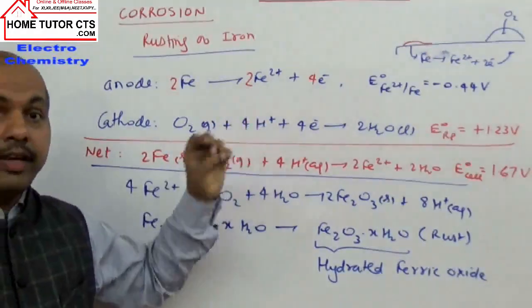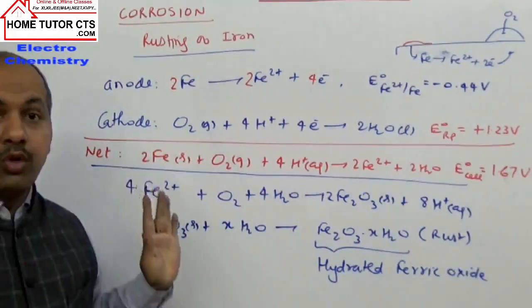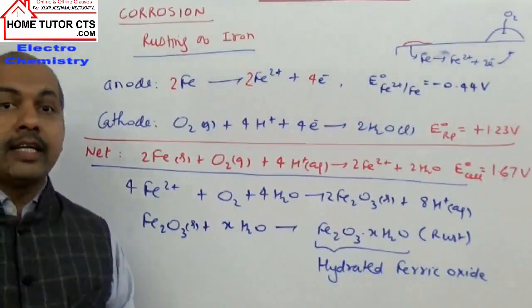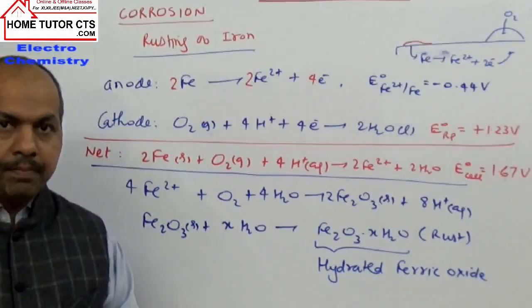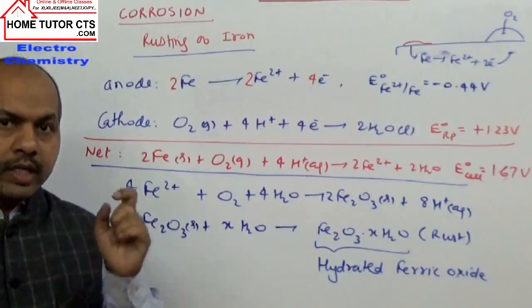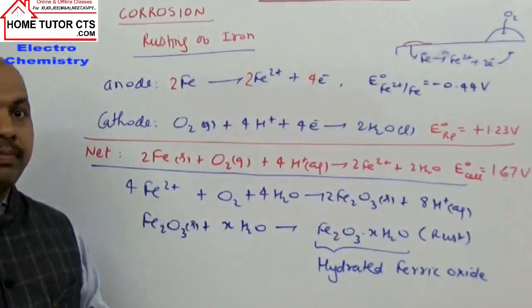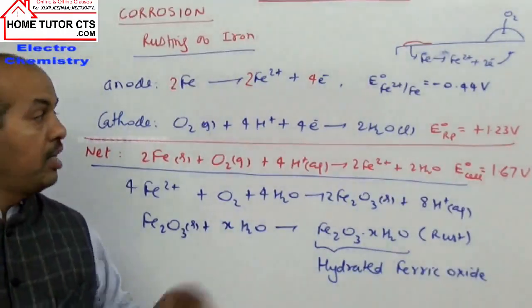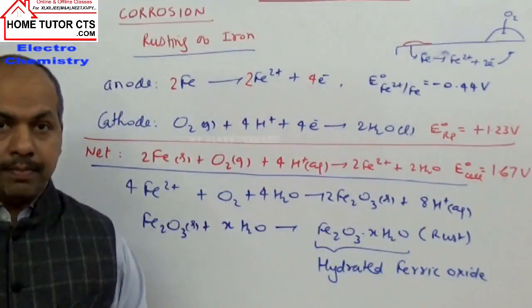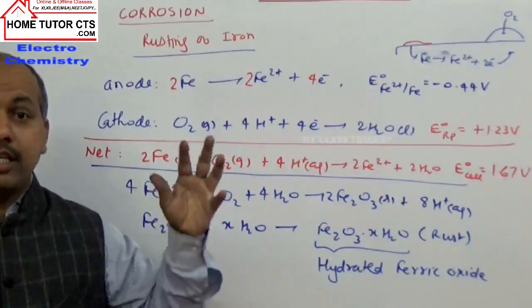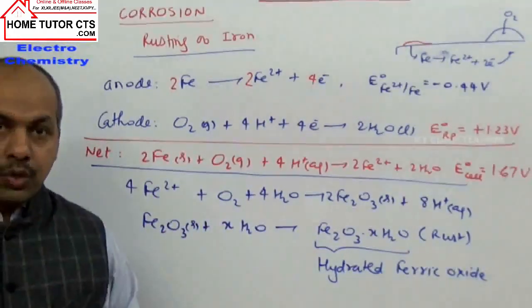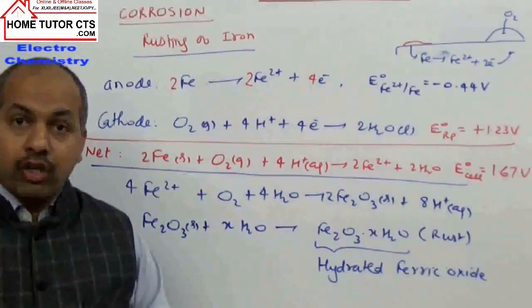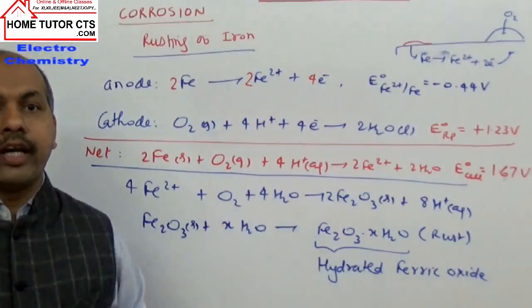Hydrogen ions will help in the reduction of O2 gas. So what happens at higher pH values, in a basic medium? In basic medium conditions or higher pH values, we don't have available hydrogen. The availability of H+ is decreased. So if pH exceeds around 9 or 10, rusting of iron will not take place.